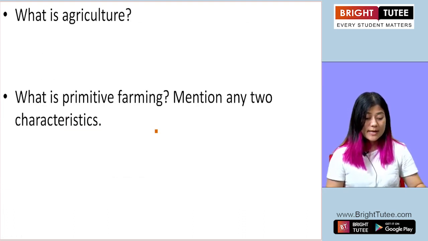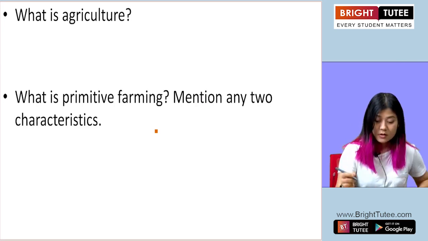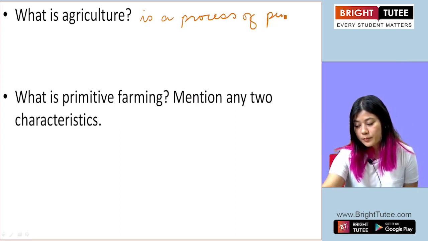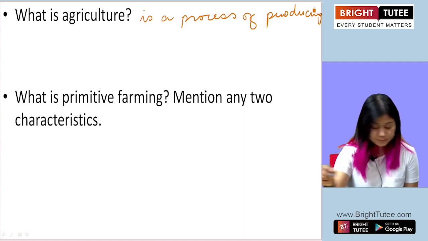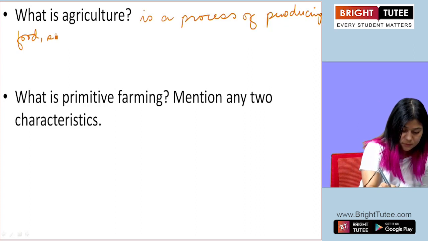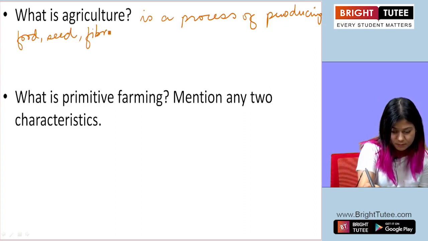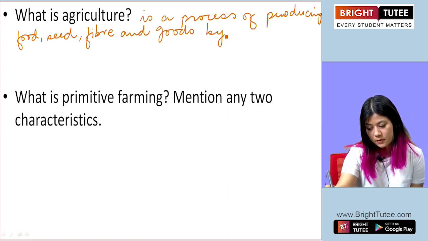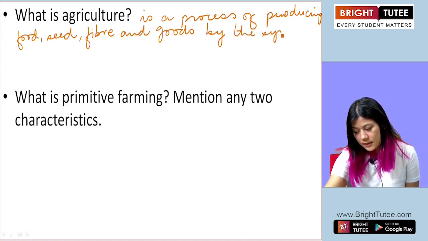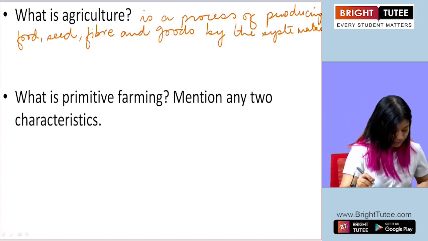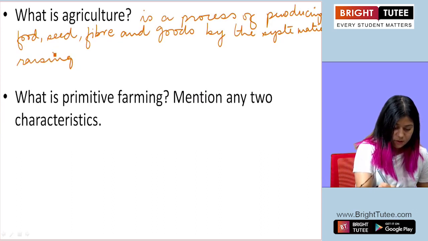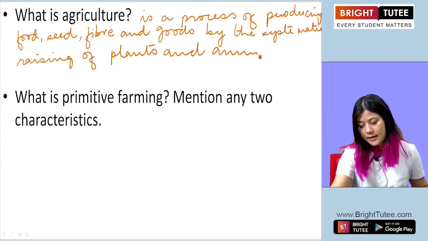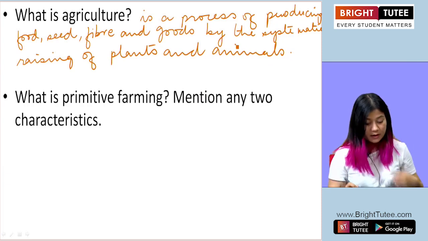The next question. What is agriculture? Agriculture is a process of producing food, seed, fiber, and goods by the systematic raising of plants and animals.